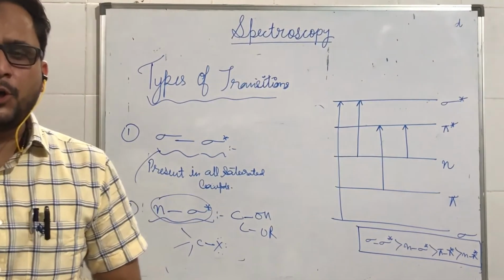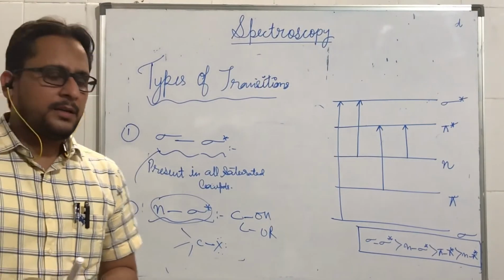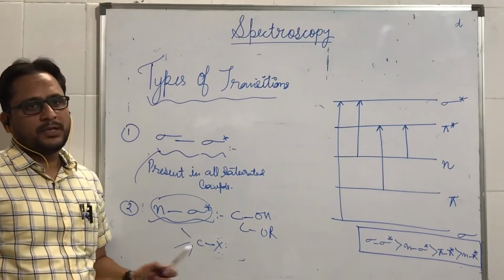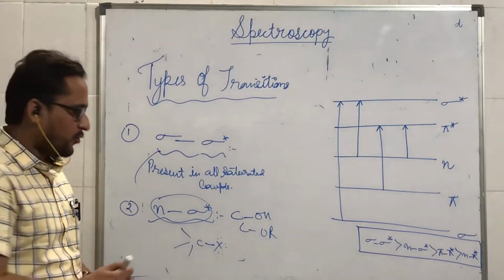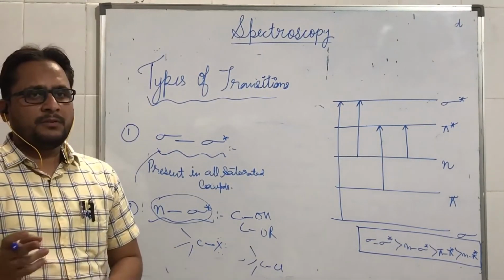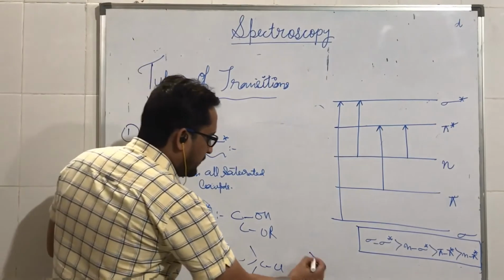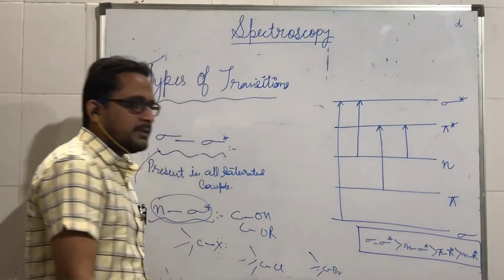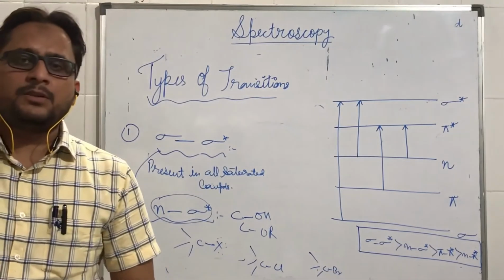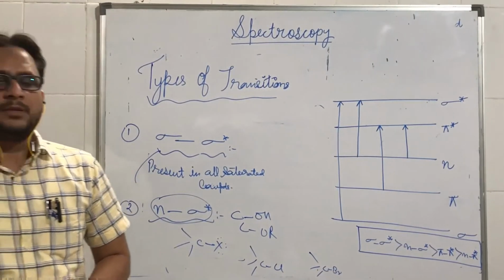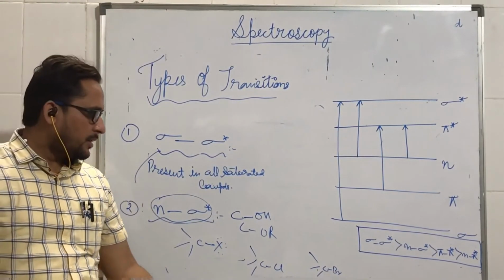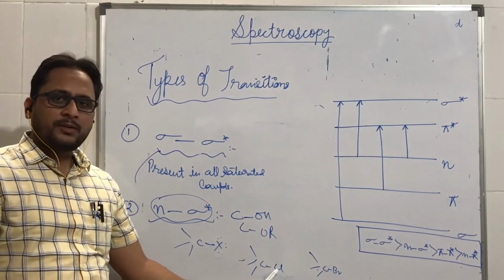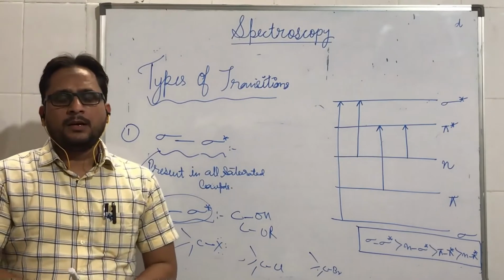An important point to be kept in mind here is that this type of transition also depends upon the electronegativity of the heteroatom. For example, we have a compound C-Cl, and we also have a similar compound where C-Br is there. Since the electronegativity of the chlorine atom is higher as compared to bromine, it is difficult to promote an electron from chlorine.